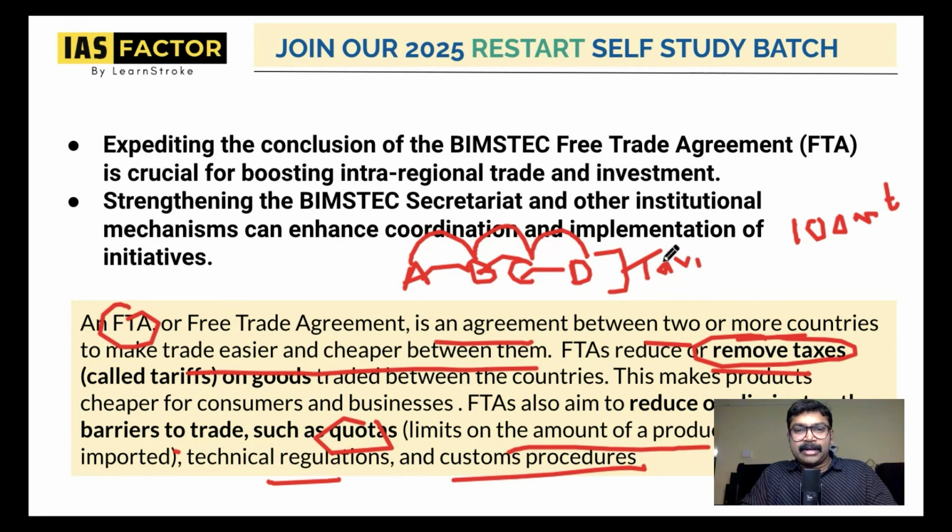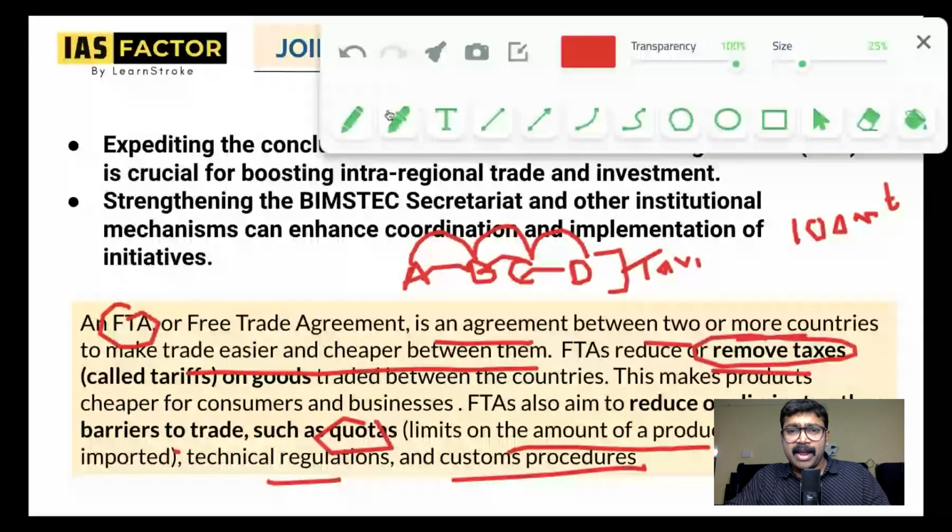And when free trade comes, more trade will happen, more connectivity will be happening. This will be a good thing for the people. So that is one thing that you have to note here. One very important thing that we have to note here.